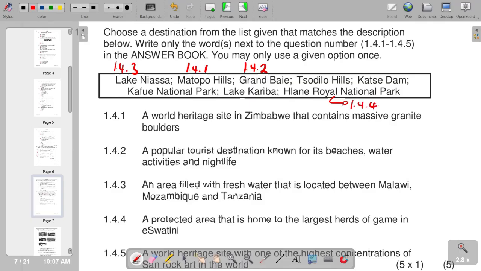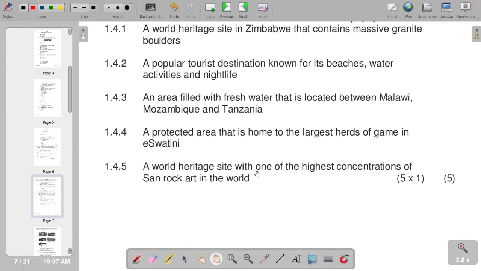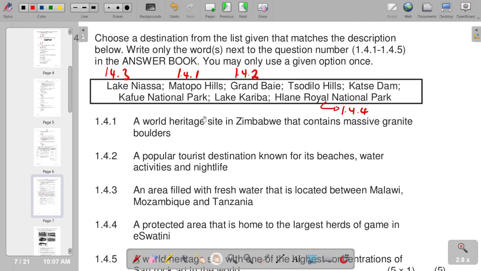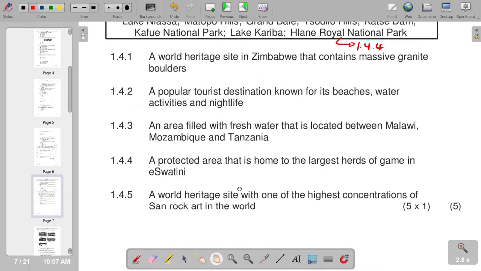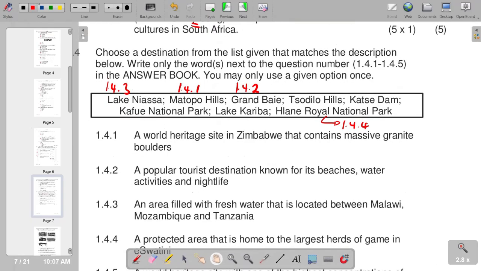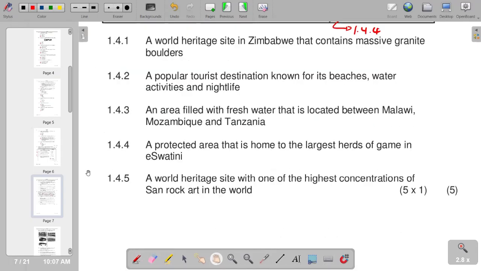And on the next one, a World Heritage Site with one of the highest concentrations of sandstone rock art in the world. It is the Tondolo Hills, which we are having here, which is now 1.4.5. So this is the last question on 1.4.5.